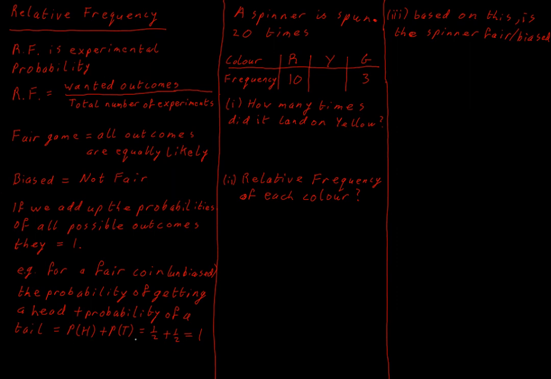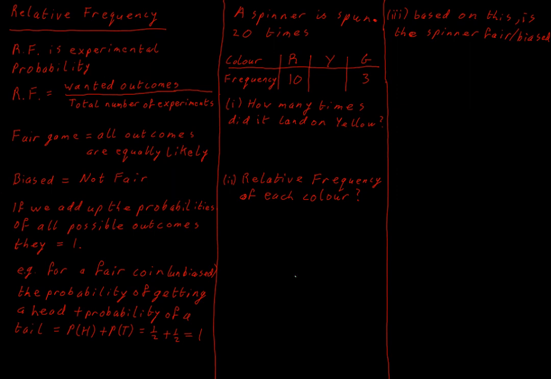So these are all of the possible outcomes that we can get when we flip a coin. We could get a head or a tail, and when we add those probabilities together, we get 1. And that's true anytime you write out all the possible outcomes and add all their probabilities together, we get 1. And this is a really important idea in probability.